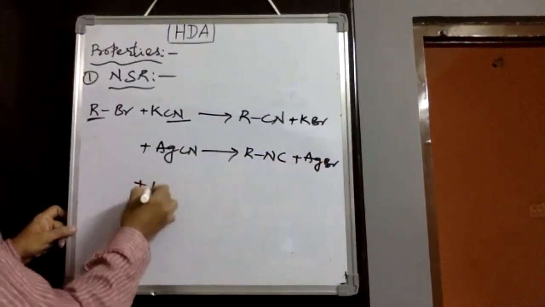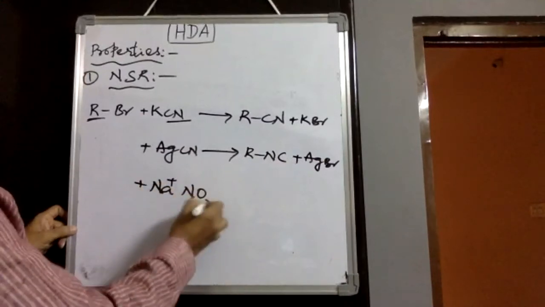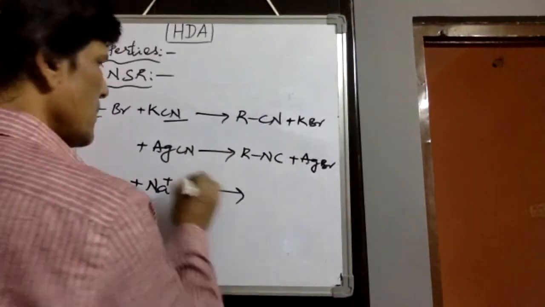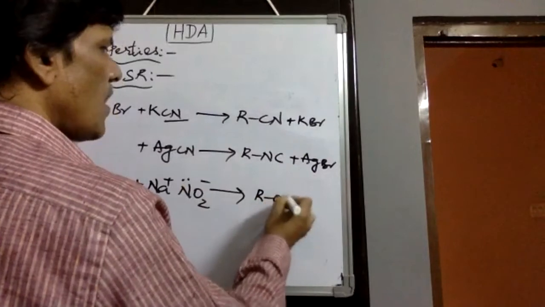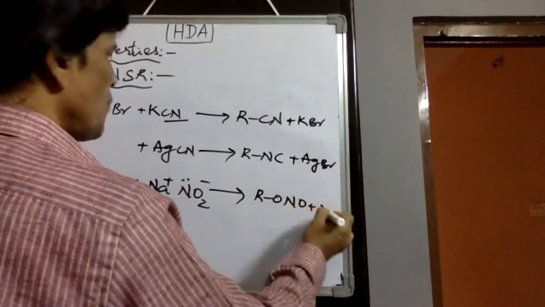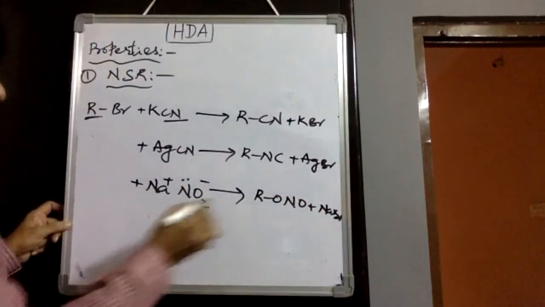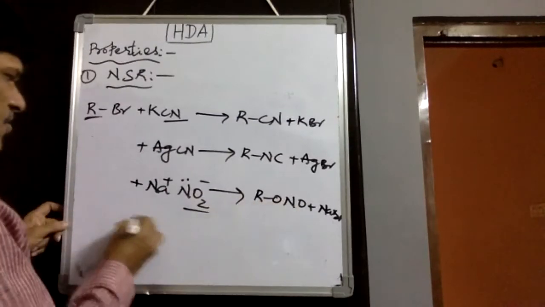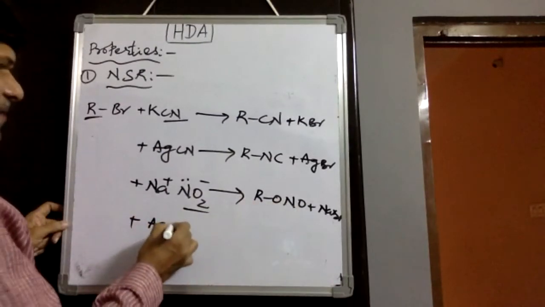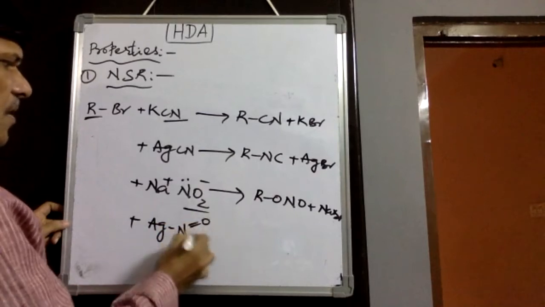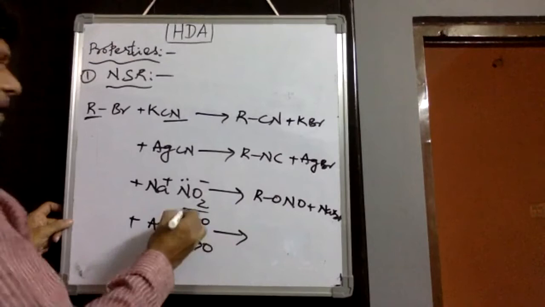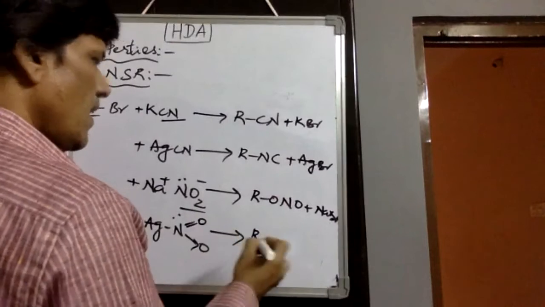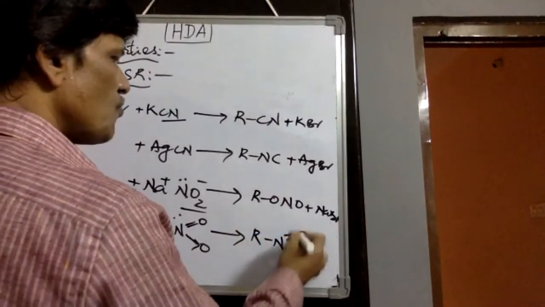Then suppose you take sodium nitrite. Oxygen is more electronegative than nitrogen, and there we observe RONO. Alkyl nitrites are produced with separation of sodium bromide. Therefore, here we observe alkyl nitrites. Suppose we take silver nitrite, which has a double bond O and a dative bond oxygen. Here the electron pair is on nitrogen, since there is no free electron pair on these oxygen centers, so ultimately nitroalkanes are produced.